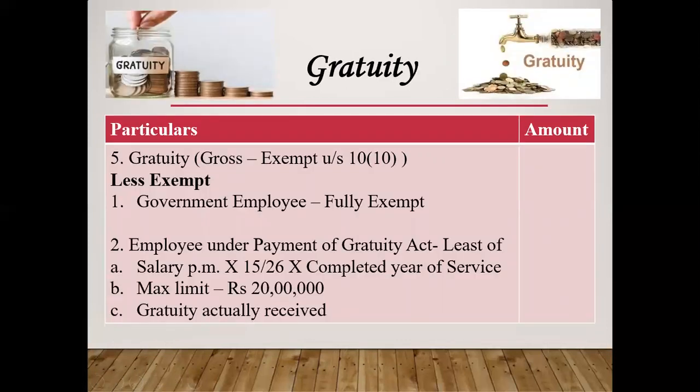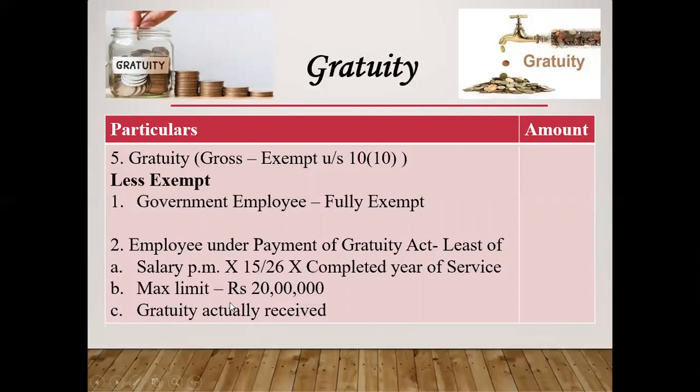Next, gratuity. Gratuity is also exempt under section 10 subsection 10. If I am a government employee, then the full gratuity amount will be exempt, fully exempt. But if I am a private employee, then there are two conditions. Number one, the employee is covered under the Payment of Gratuity Act. If covered under the Payment of Gratuity Act, then the exemption will be: A, salary per month multiplied by 15 upon 26 multiplied by completed years of service.